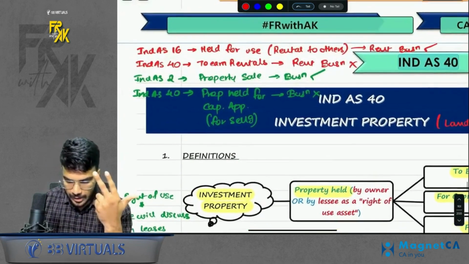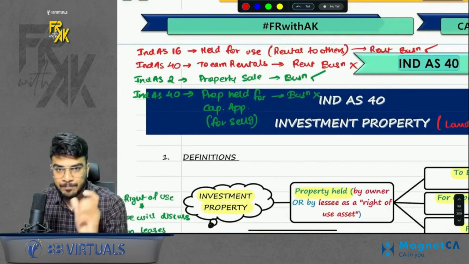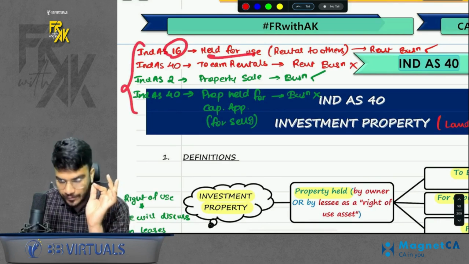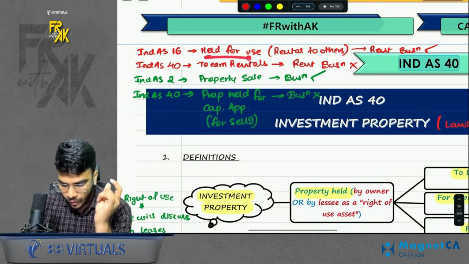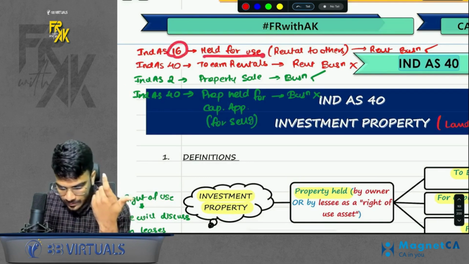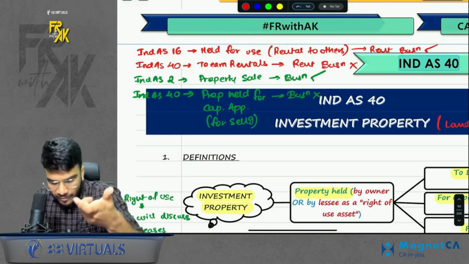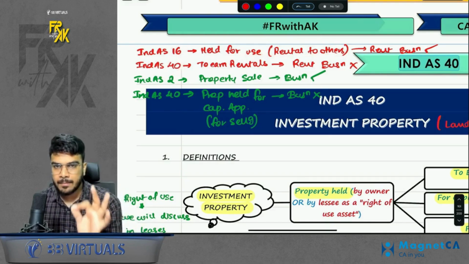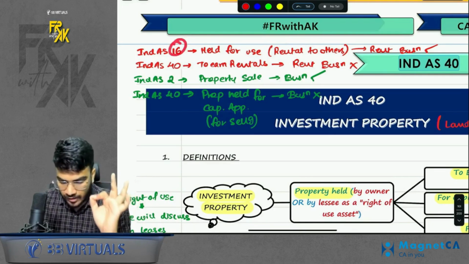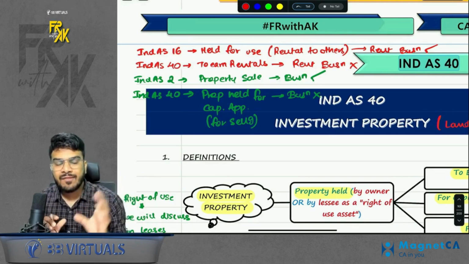Apart from this, there was some confusion which can arise, so I have bifurcated this part. Just read this. Even in Ind AS 16 it was written, if it is held for use to earn rentals, for rental to others. So is rental to others covered under 16 or 40? Just remember, if giving on rent is your business, then you will go under Ind AS 16. If giving on rent is not your business, still I have given the property on rent.